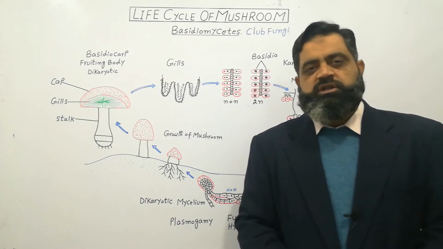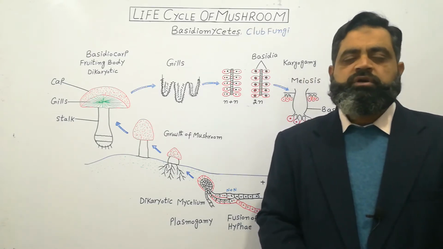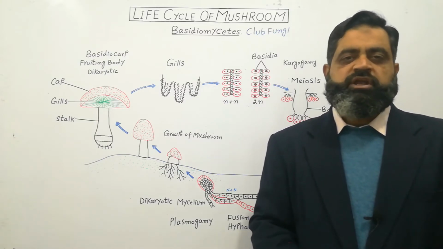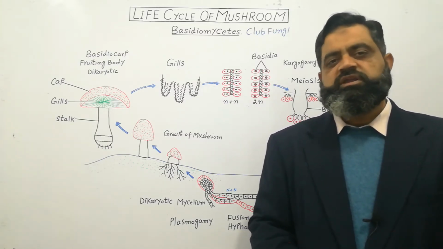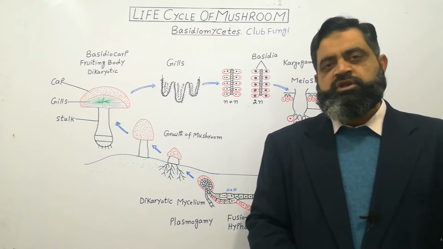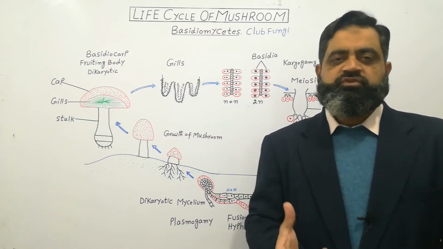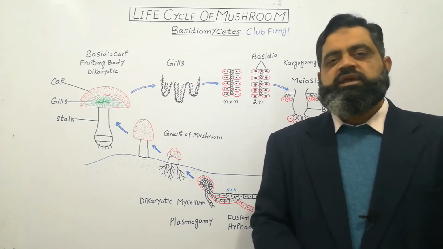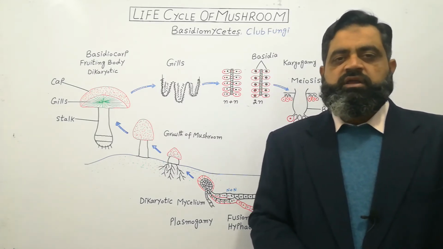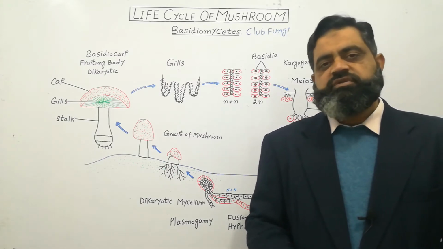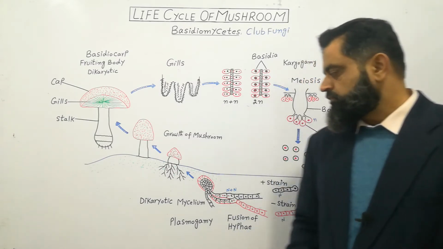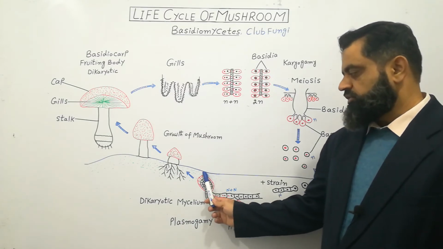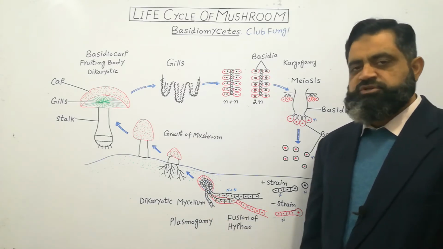The growth continues until the months of October and November arrive. These months have low temperature and no humidity. These conditions are very unfavorable for this fungus. So it tends to grow upward and make a fruiting body to produce its spores so that it can spend the long winter, which is not favorable for its growth. So this dikaryotic mycelium starts to grow upward in the form of a structure which is known as a mushroom.